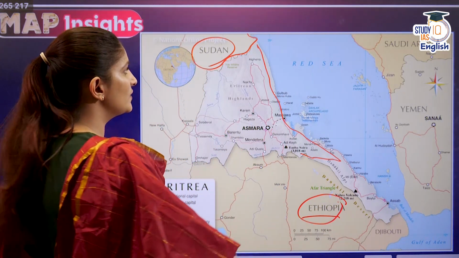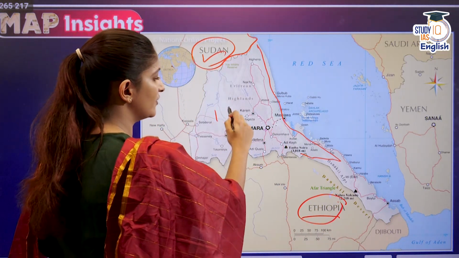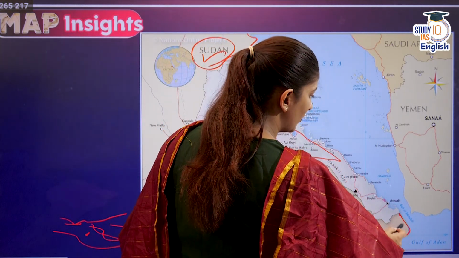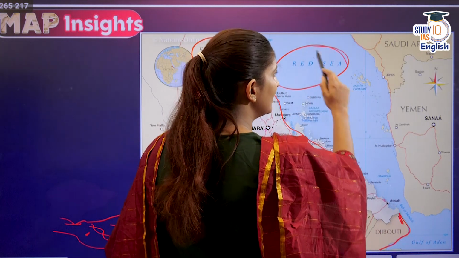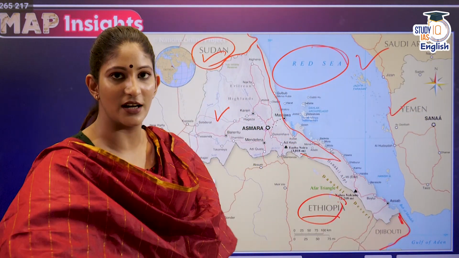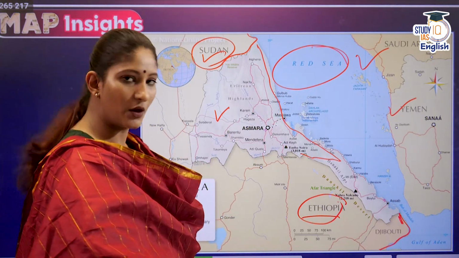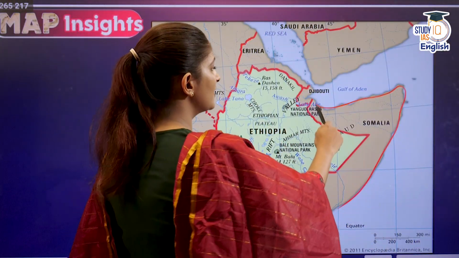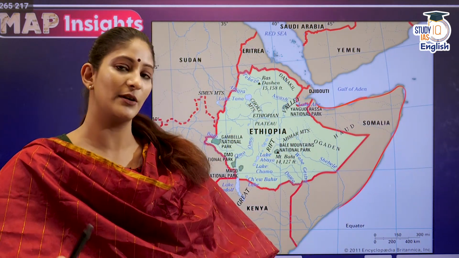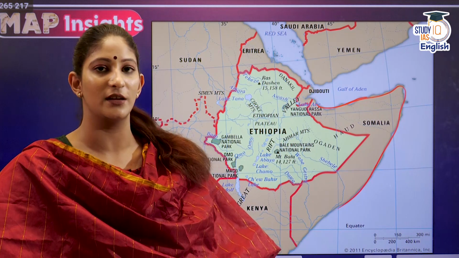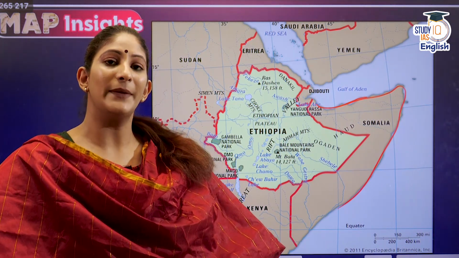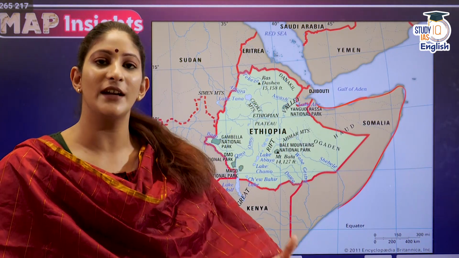So, as you see, Sudan and Eritrea. Then here is Djibouti. Djibouti also has a border with the Red Sea. And here, Saudi Arabia and Yemen in the West Asia region have a boundary with the Red Sea. Now, as you can see, Somalia is considered one of those countries that may not have a direct boundary with the Red Sea, but because of their nearness, they are also considered a country bordering the Red Sea. But this is indirect in nature because of their nearness.